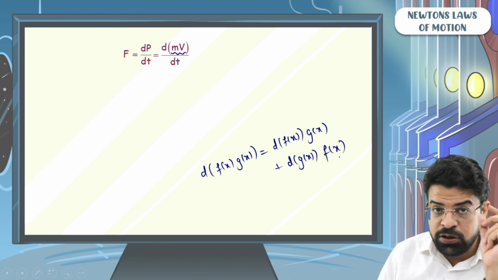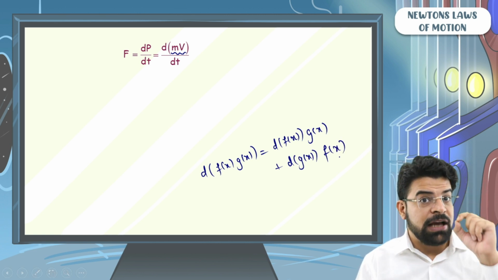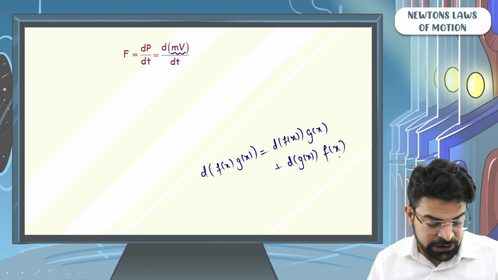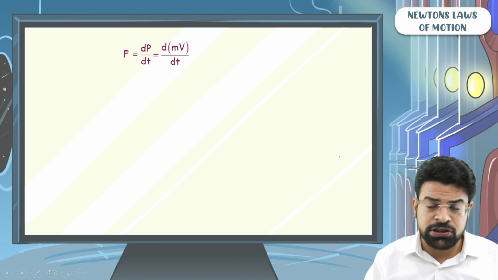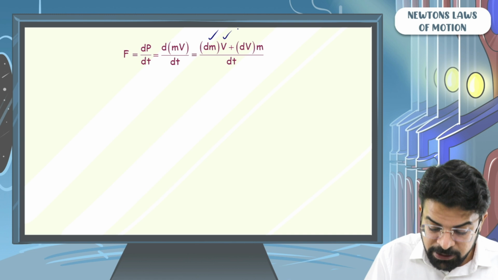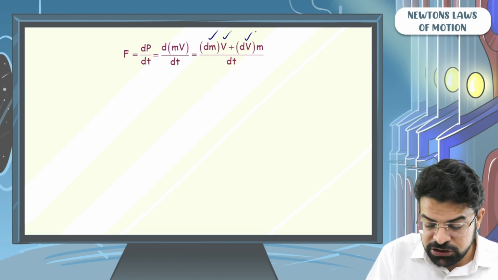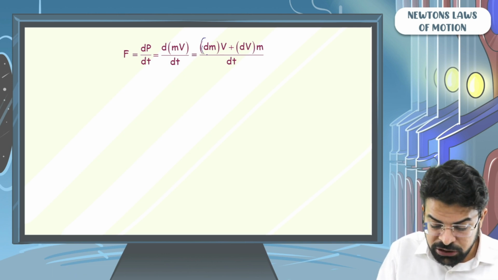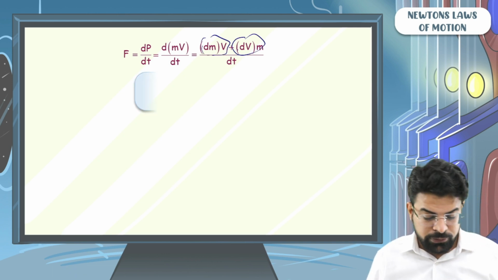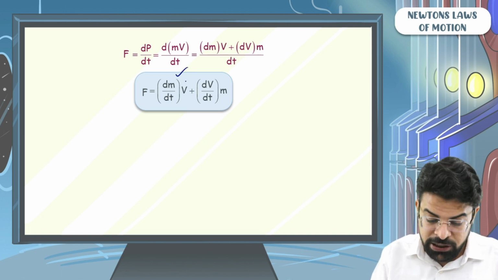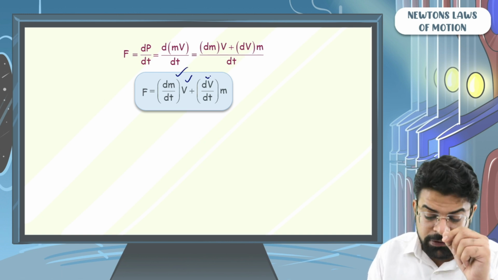So differentiation of the first function multiplied by the second function as it is, plus differentiation of the second function multiplied by the first function as it is. From the multiplication rule of differentiation, we can write the differentiation of mass multiplied by velocity as the differentiation of mass times velocity as it is, plus the differentiation of velocity times the mass as it is. You can split these two terms and write force equals dm by dt into v plus dv by dt into m.